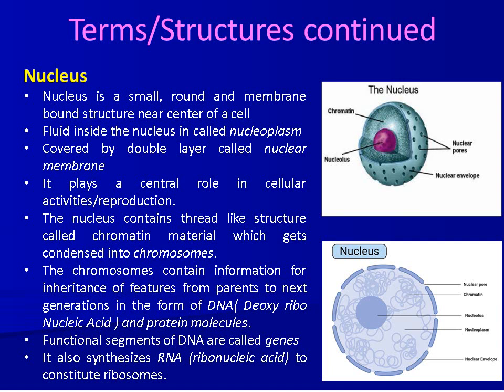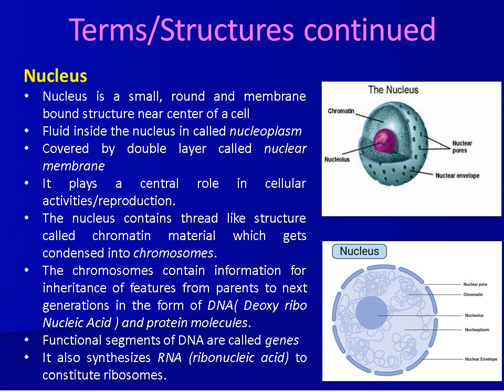The size of nuclei varies from 5 to 25 micrometers. The nucleus is surrounded by a double membrane called the nuclear envelope, which separates it from the surrounding cytoplasm. Numerous pores are present in this membrane to allow the transport of materials between the nucleus and the cytoplasm. There is a colorless dense sap present inside the nuclear membrane, known as nuclear sap or nucleoplasm.